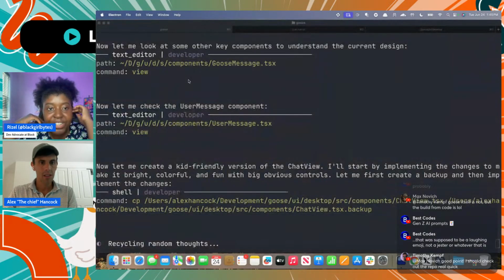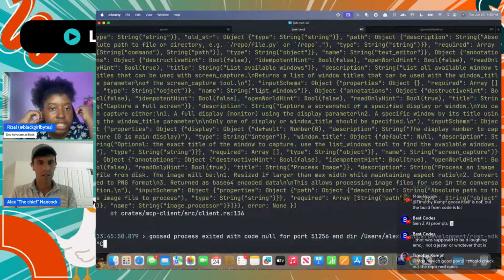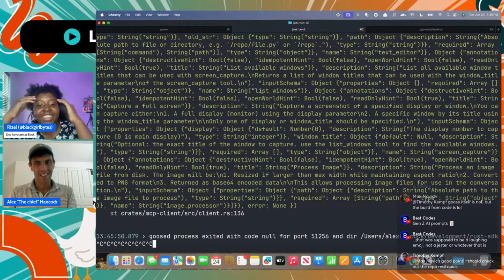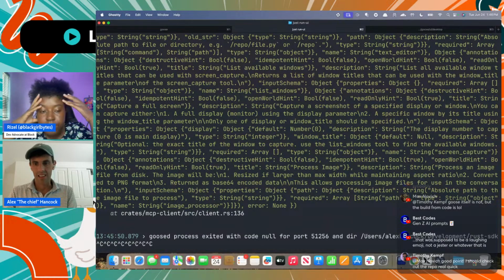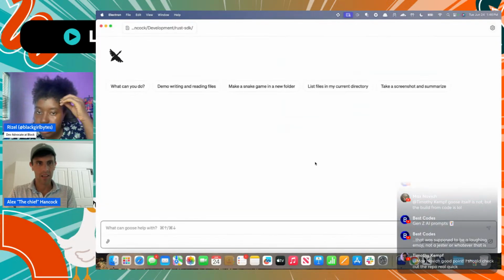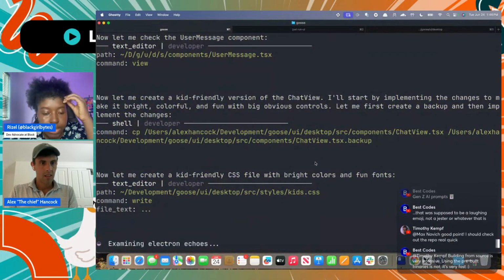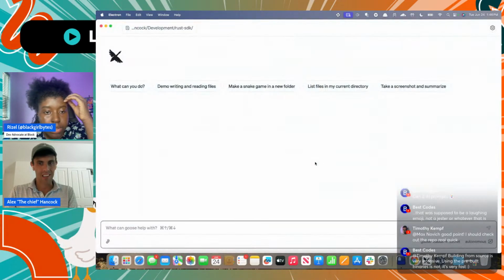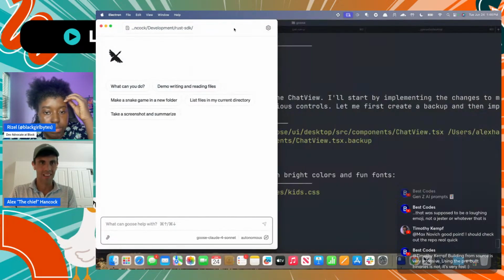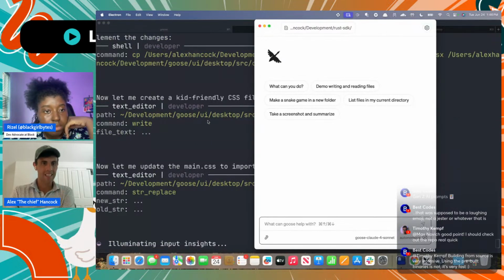I did this earlier. Well, I didn't do the kid version. I did a Barbie version, and I was like, this is crazy. Oh wow. Okay, let's see. Okay, there it is. So it's working on a new CSS file that's gonna bring in some kid-friendly styles.